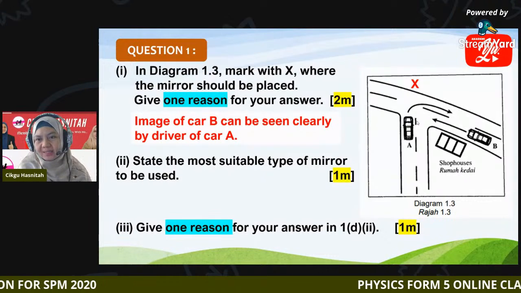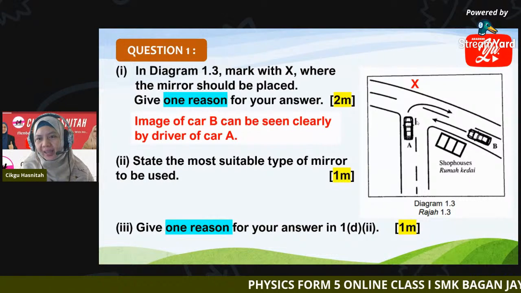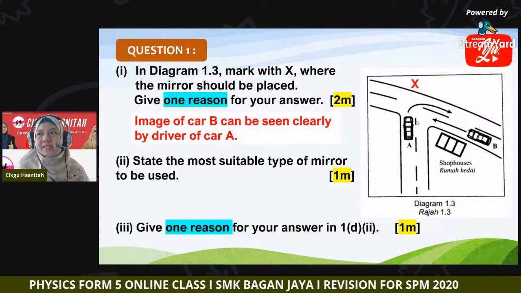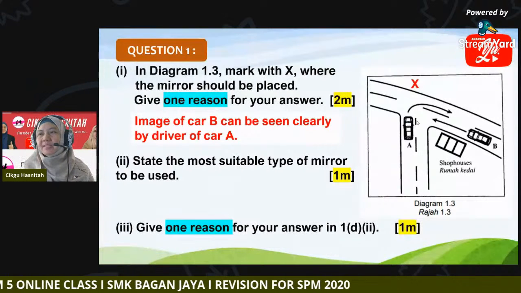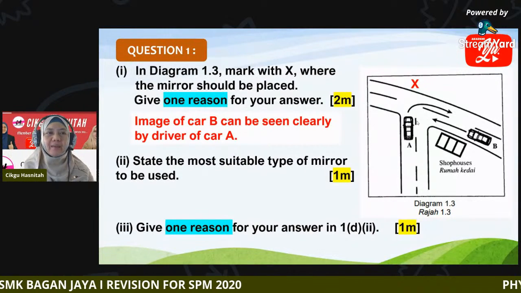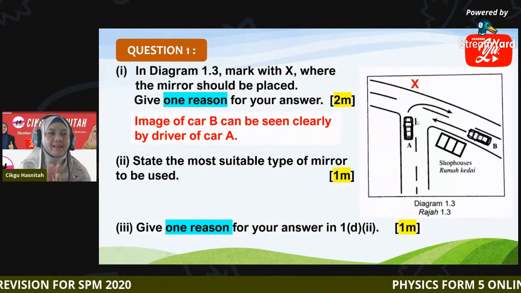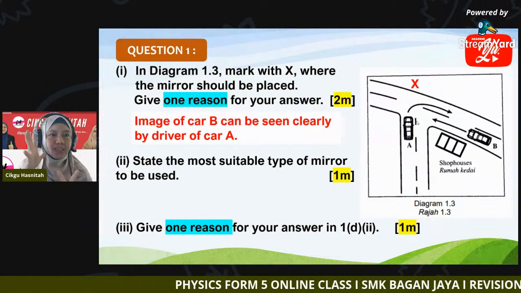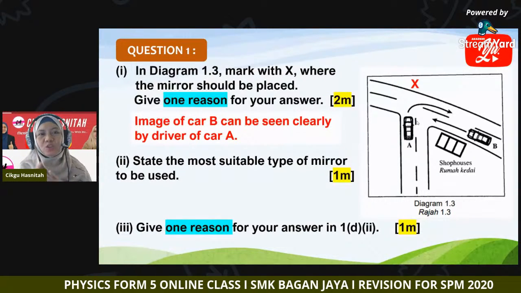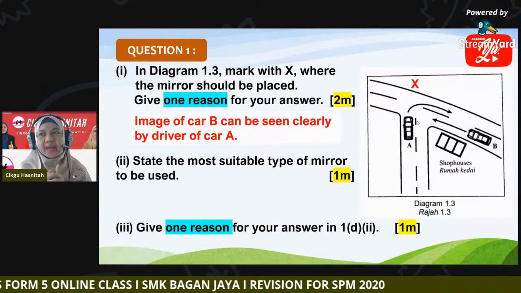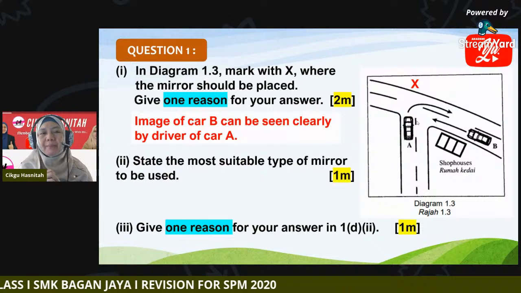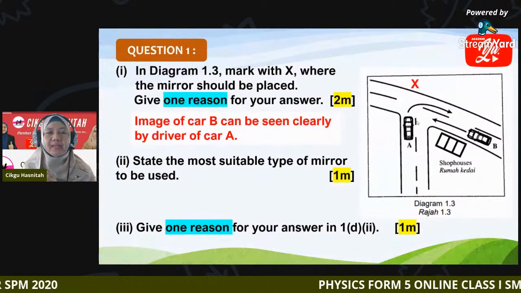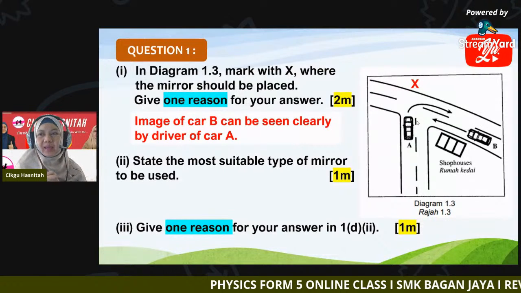Okay, Wei Liang, yes, can be seen by driver A and B. Okay, you are done. Thank you. So the reason is so that the image of car B can be seen clearly by the driver of car A, because in the question earlier it stated that the subject is car A. The problem is faced by car A, so we want to help the driver in car A to solve the problem. So by placing the mirror at X, the image of car B can be seen clearly by driver A.